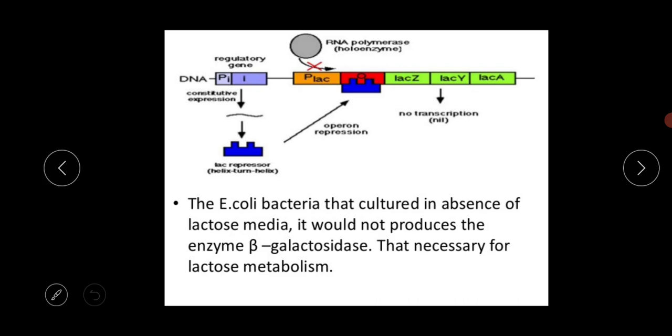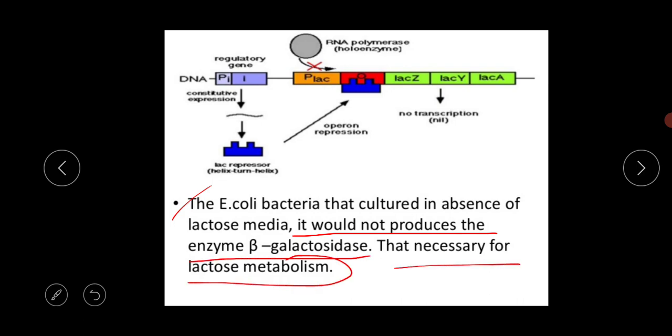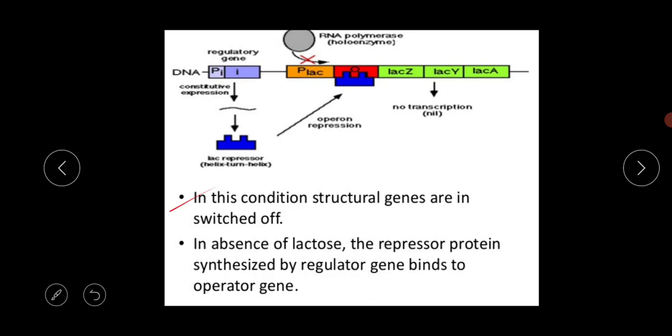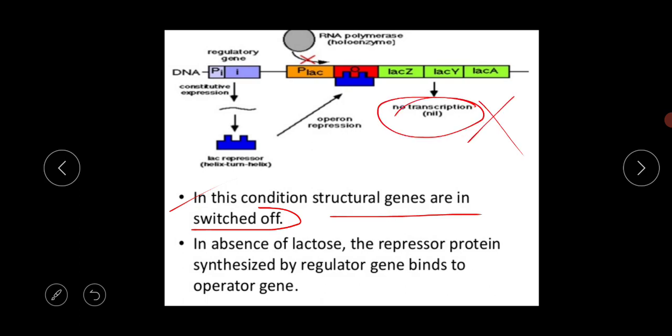So E. coli bacteria cultured in a medium without lactose would not produce the enzyme beta galactosidase that is necessary for lactose metabolism. If beta galactosidase is not produced properly, lactose metabolism will also stop, because beta galactosidase is the main enzyme necessary for lactose metabolism. In this condition the structural genes are in the switched off condition, because no transcription occurs.